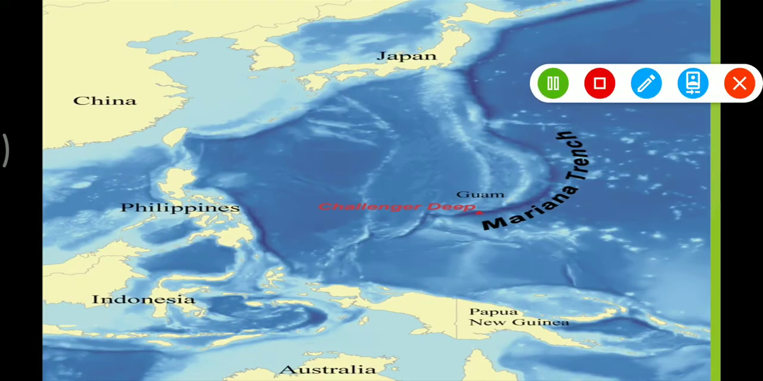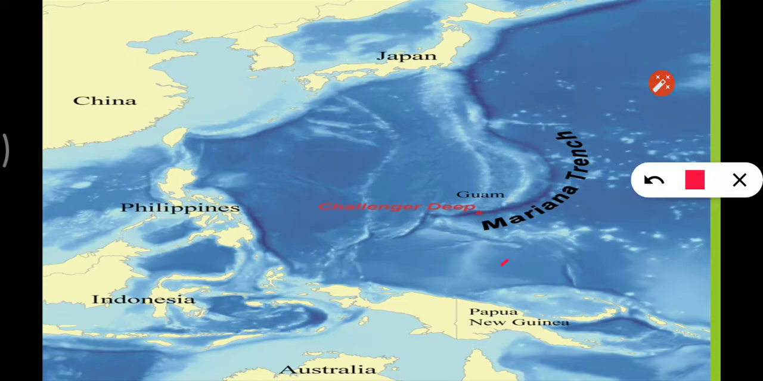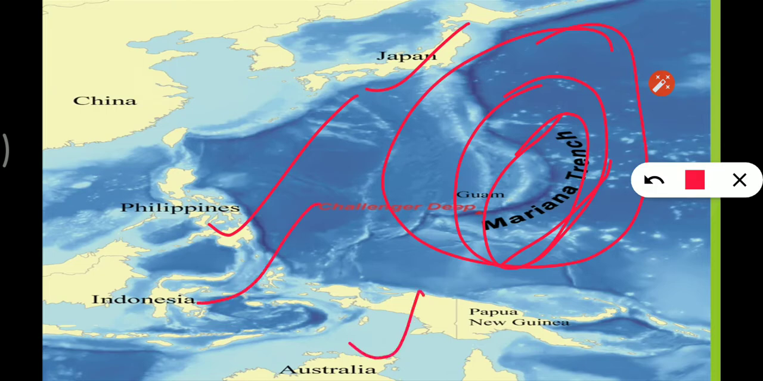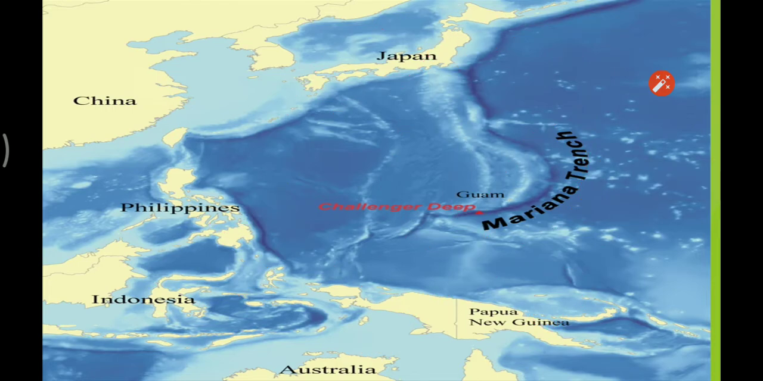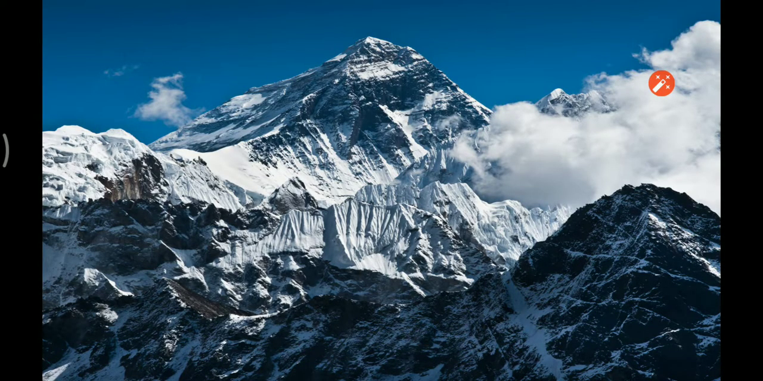Here is the Mariana Trench. In your book it is the Mariana Trench, and it is in the Pacific Ocean. This is the Pacific Ocean, and here are the countries Japan, Philippines, Indonesia, Australia, and here Papua New Guinea. You must remember this on the map. Its location should be known to you on the map. Here is Mount Everest.